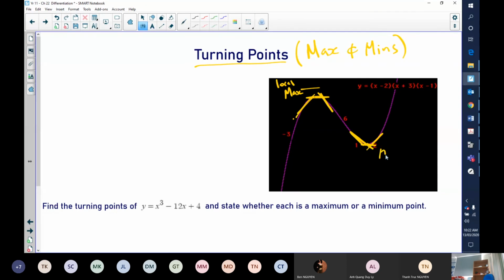And this is a minimum, or a local minimum. You don't know that there could be another one further up. We don't know. But this is our min and this is our max.